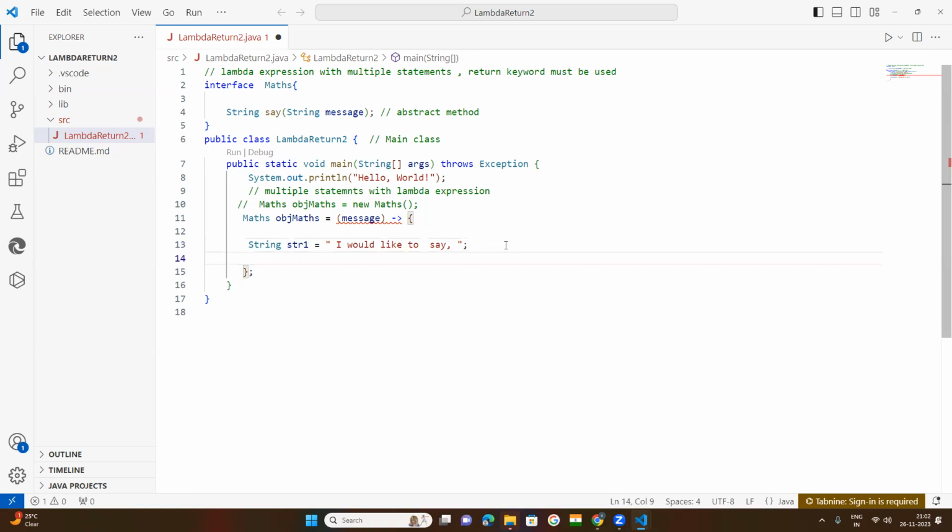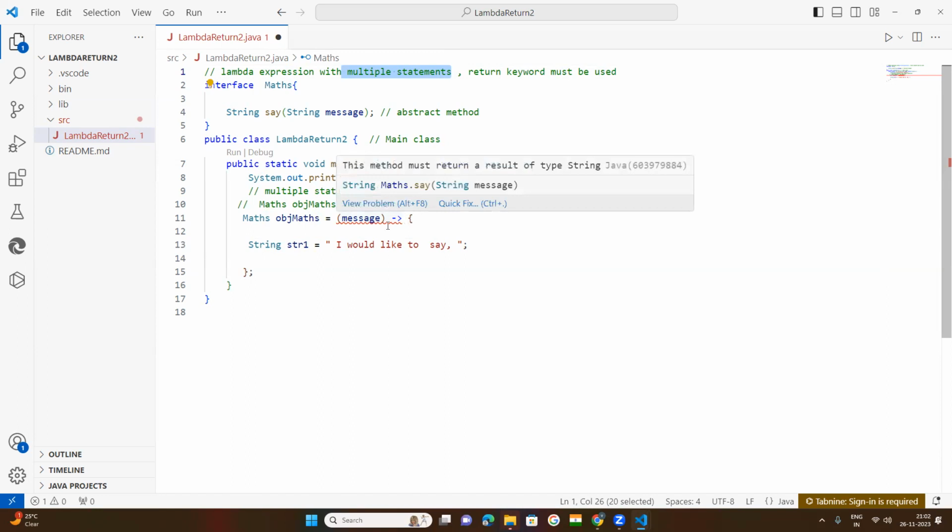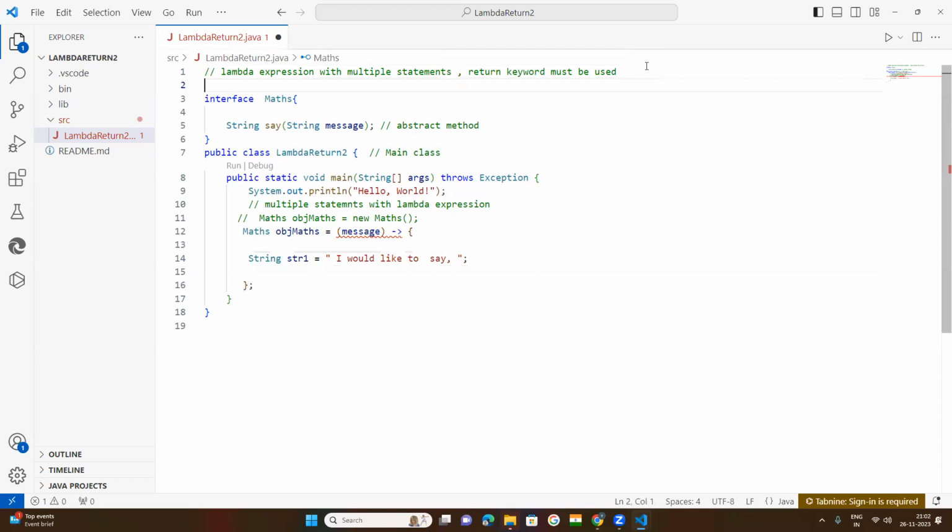Okay. Now one statement I have kept. So take one more statement. Why do? Because whenever multiple statements are used in a lambda expression, we need to pass them in the body. This is our lambda expression: brackets, then a token.